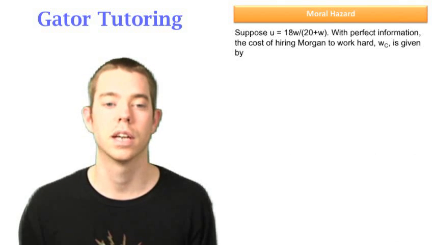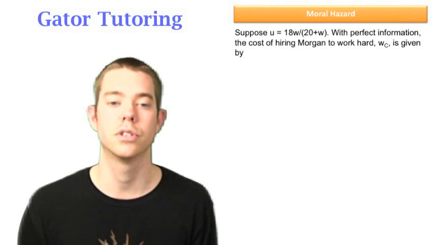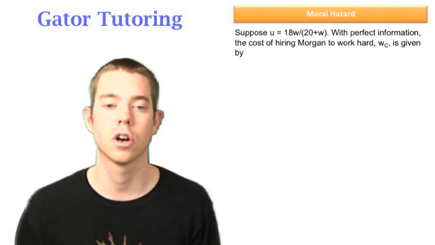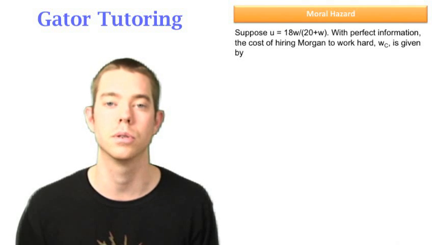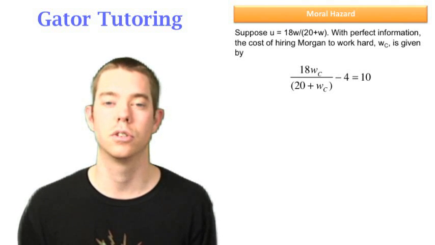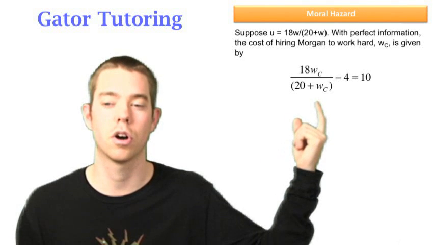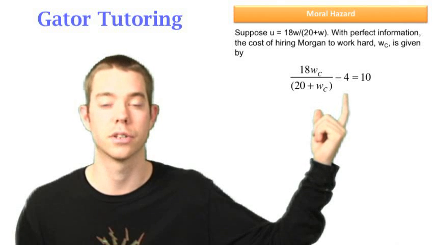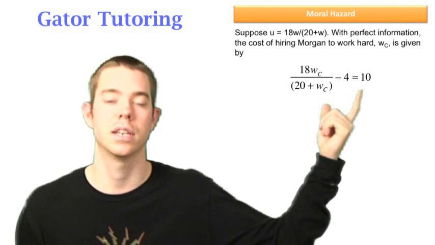So from here, the next question says, suppose that the utility is actually 18W over 20 plus W. With perfect information, the cost of hiring Morgan to work hard, WC, is given by, well, we know that we just need to do a participation constraint here where we're 100% sure that she's going to work hard, so she's going to make the WC, and we know we're going to have minus 4 as her disutility of effort, and we're going to set that equal to 10.